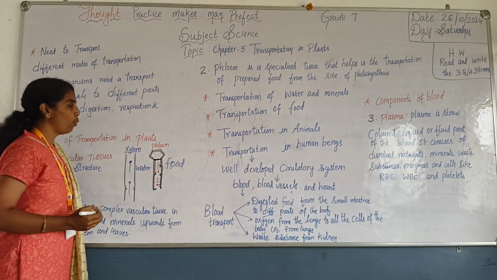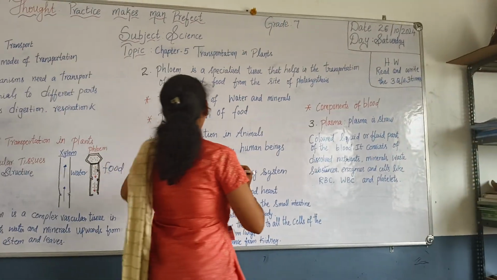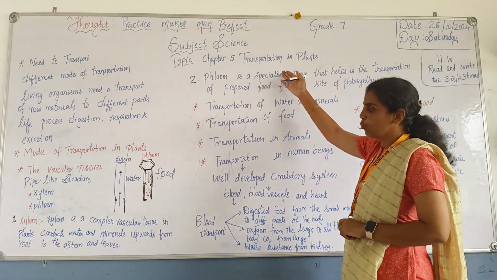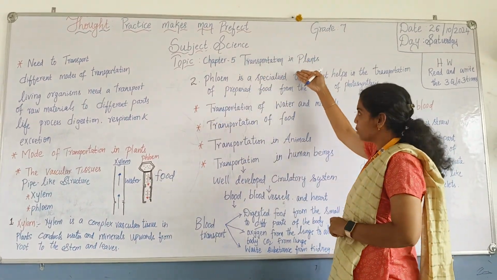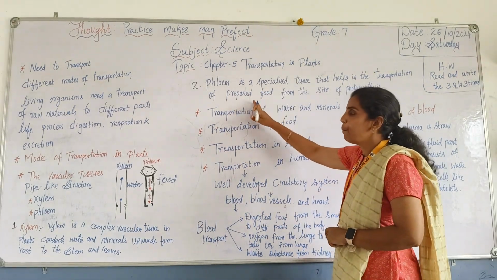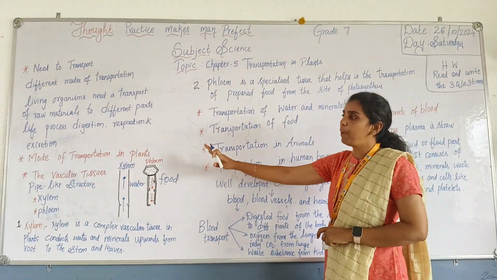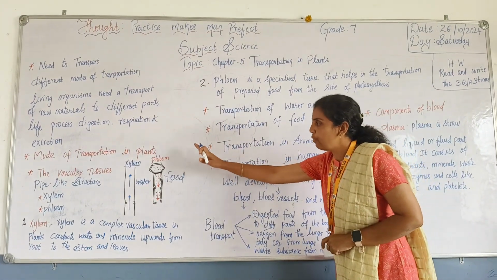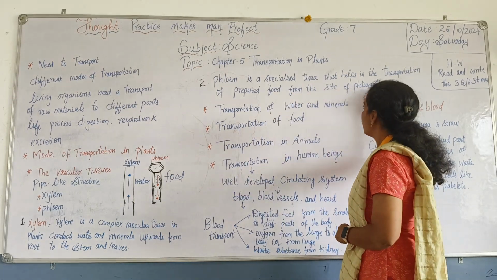And next, coming to the phloem. The phloem is also a specialized tissue. It is also a vascular tissue, but it is a specialized tissue that helps in the transportation of prepared food. The leaves will prepare the food here. From the leaf, it takes the food and transfers it to the other parts.